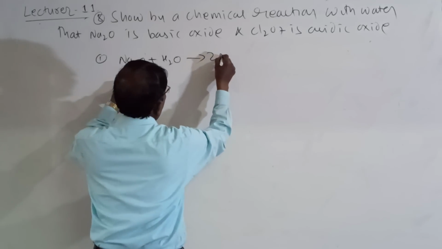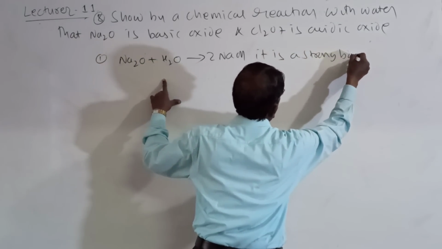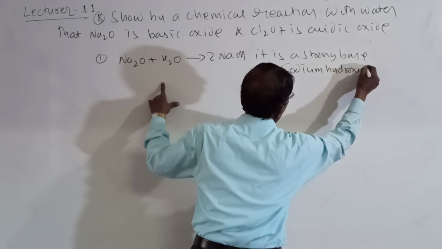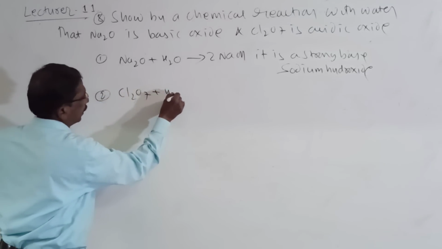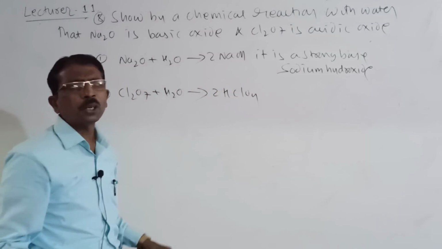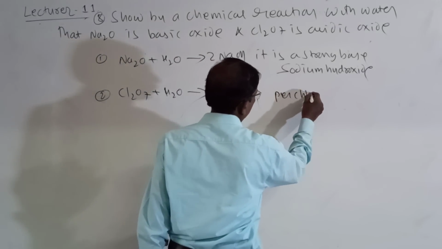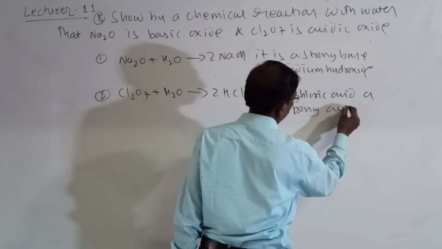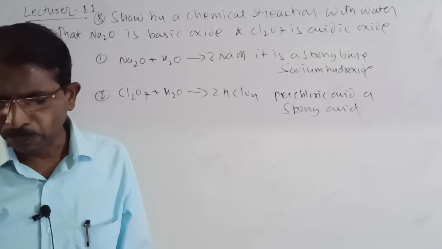It gives 2NaOH, a strong base, sodium hydroxide. And then second one, Cl2O7 plus H2O gives 2HClO4, perchloric acid, a strong acid. And these can be identified easily by using litmus paper.